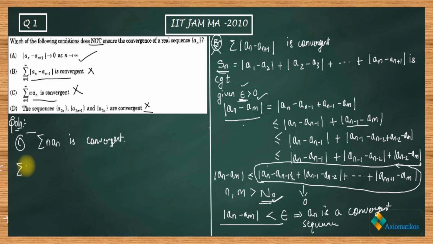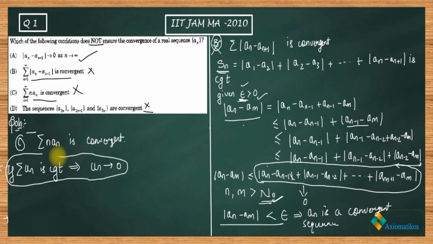It has a simple meaning: if summation un is convergent, then this should imply that un goes to 0. So this is the necessary condition. It's not sufficient, meaning that if un goes to 0 then your series is convergent. So it's only in one direction. Are you getting my point or not?